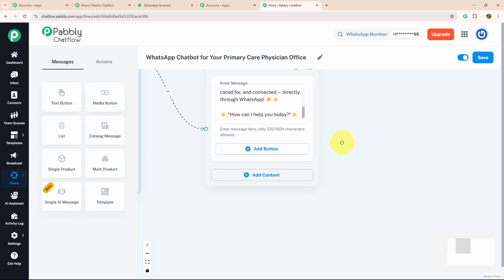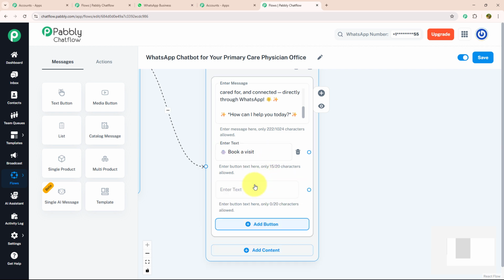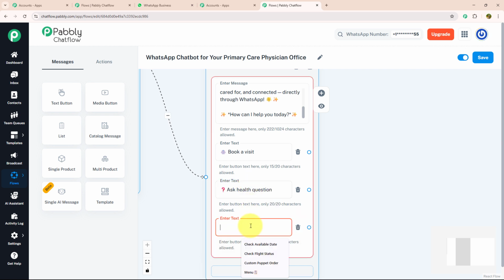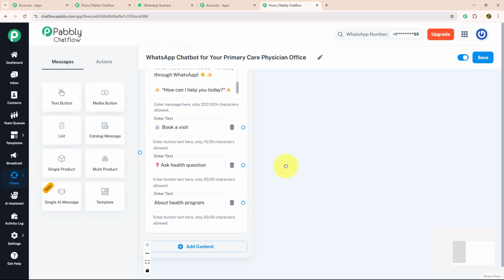And for that, I'm going to provide few action button. To provide action button, I need to click on add button option and enter my text, book a visit. For my next action button, I'm going to enter ask health question, and for my third action button, I'm going to enter about health program. Now for each action button, I'm going to provide a separate message. Let's start with book a visit.